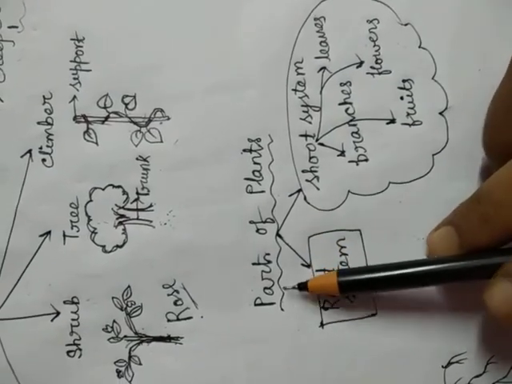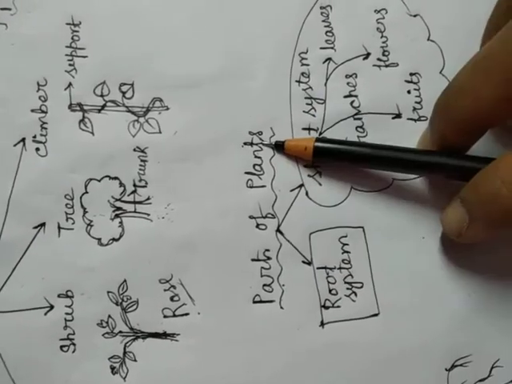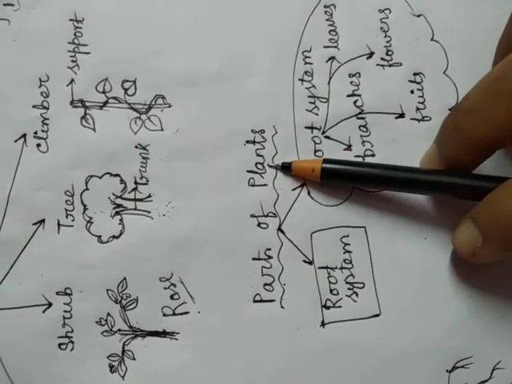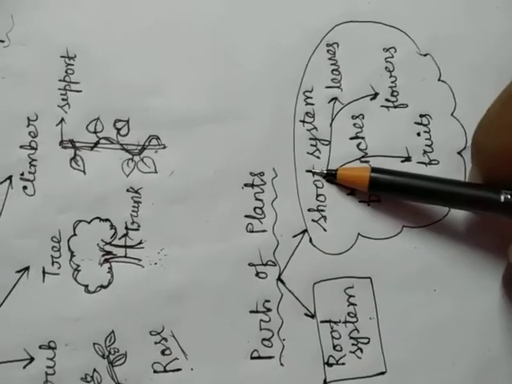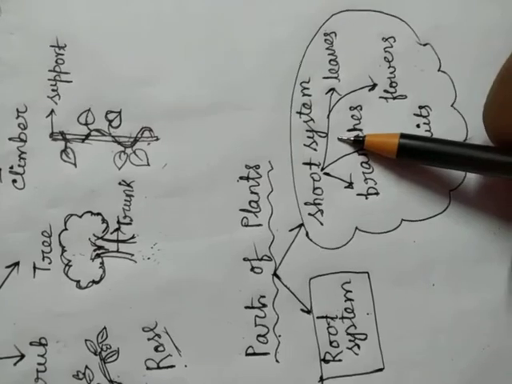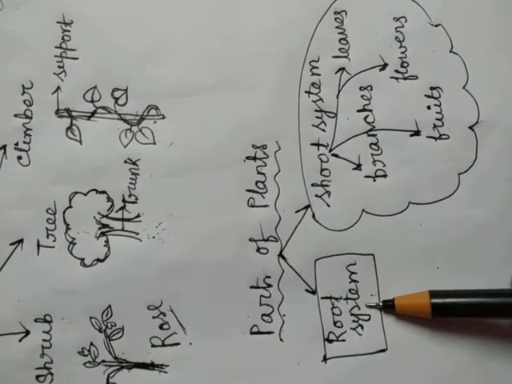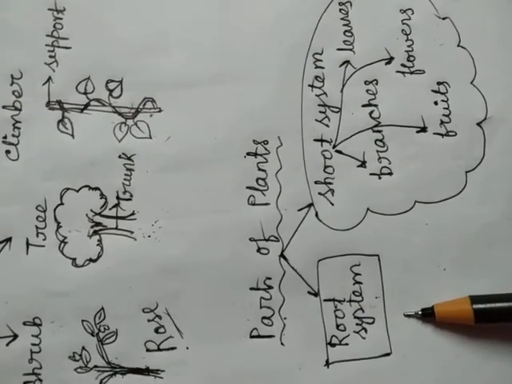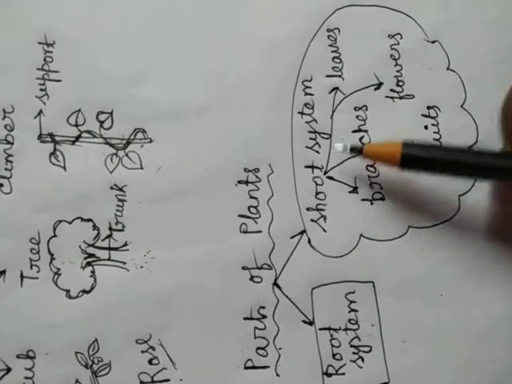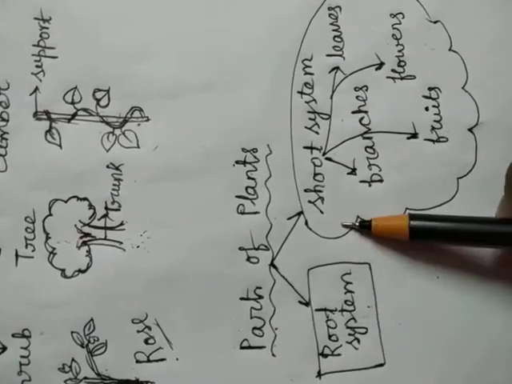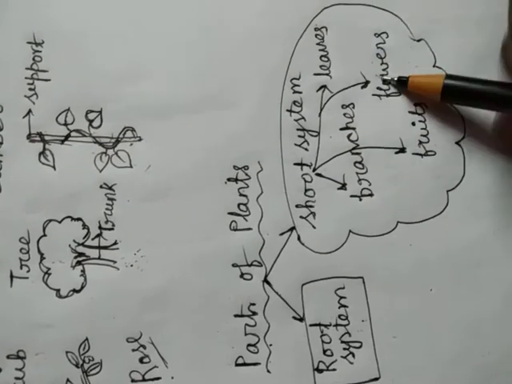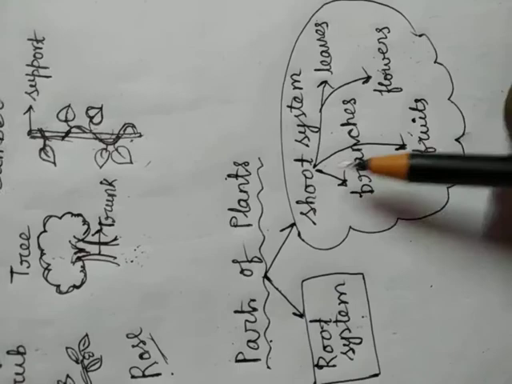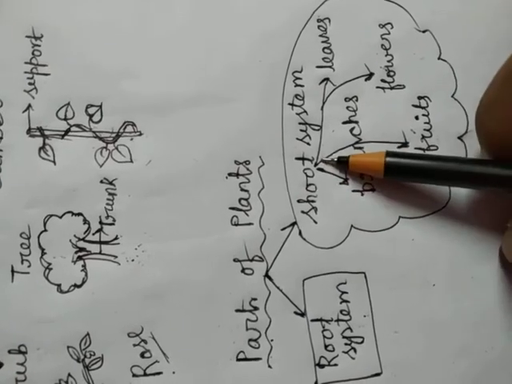So students, now we have to know about the different parts of a plant. Actually, plants consist of mainly two parts. One is the root system and another one is the shoot system. Root system means the parts which grow inside the soil, and shoot system means the parts which grow above the soil. Shoot system includes branches, leaves, flowers, fruits.